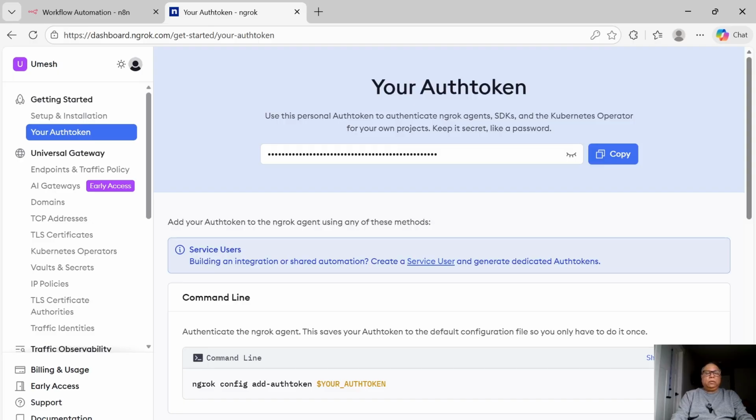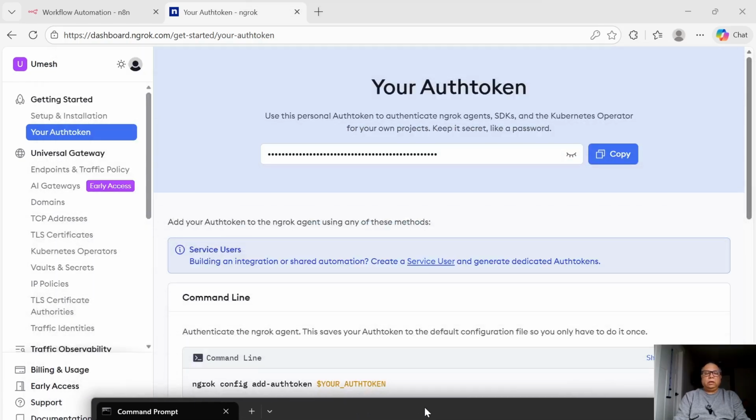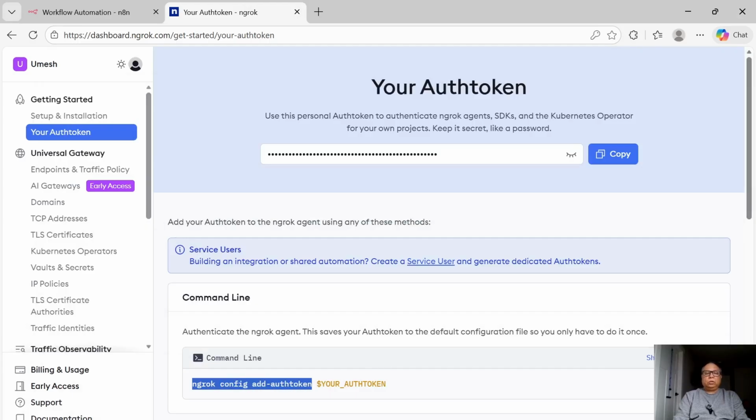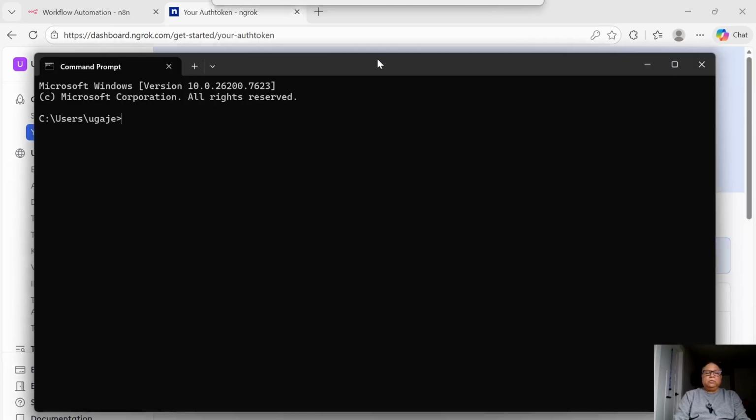All right, basically just do cmd, and then as they say it here, run this as ngrok auth token and replace your auth token with the value that is available here. Okay, so that effectively configures Ngrok for you.